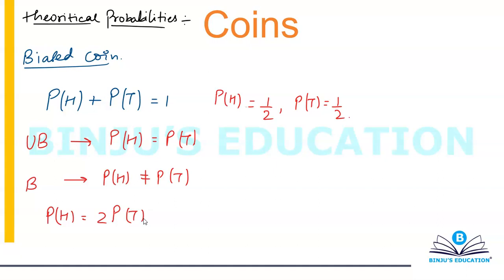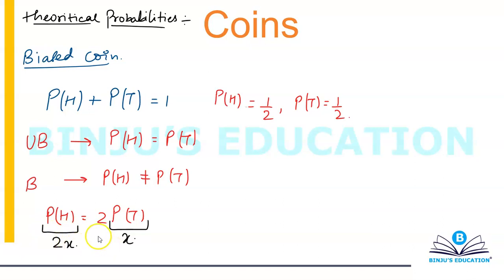First of all, how would we solve this equation? How would we calculate probability of head and tail individually? This is the first thing we need to understand. Then we'll move on to the question. So what we will be doing in this case is, we will consider the probability of tail on the top face to be x. Using that, I can say that probability of head will simply become twice of x.